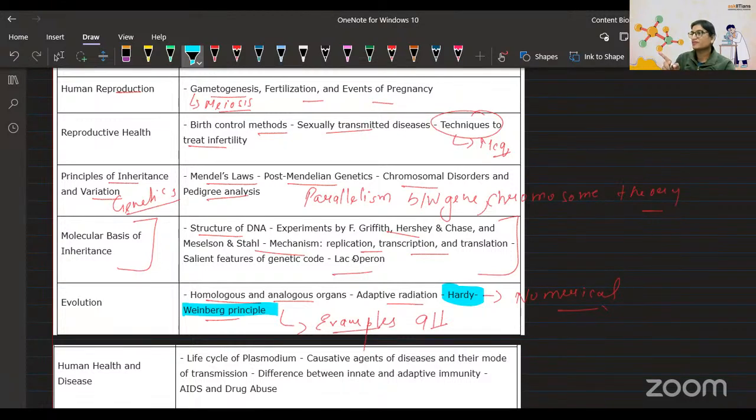After that, Hershey Chase. Do you have any problem from this one? Do you know lac operon? It is also important. Please confirm with me. I'm going to move forward till then.